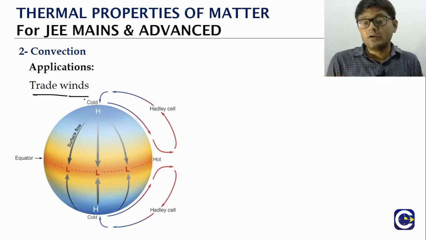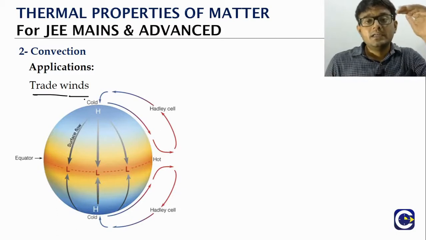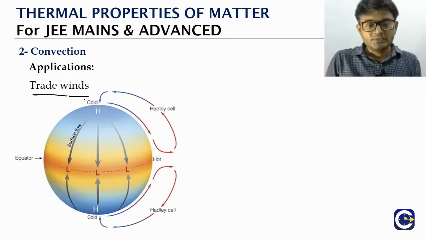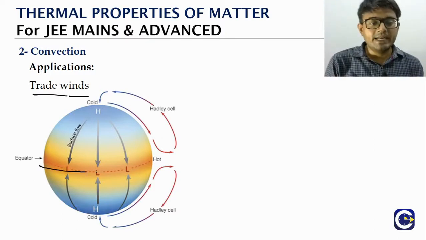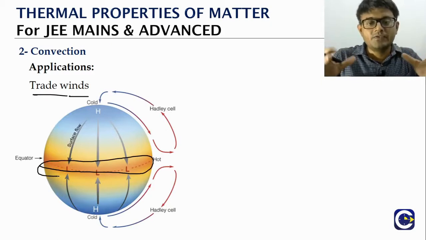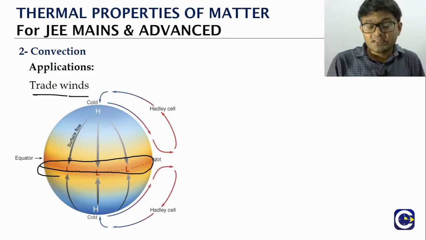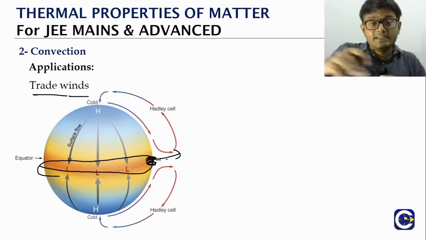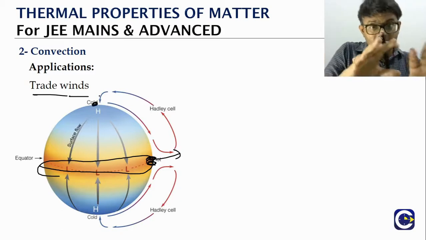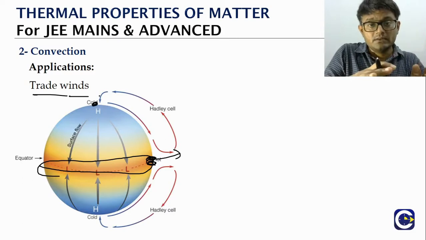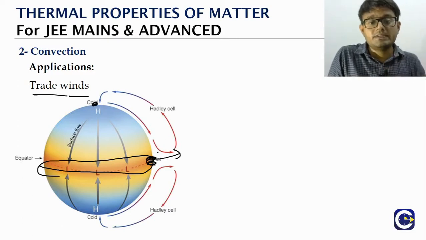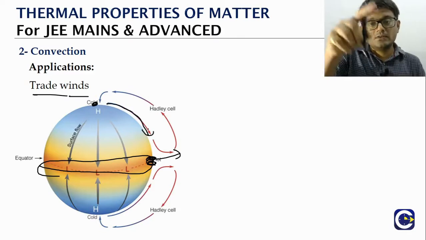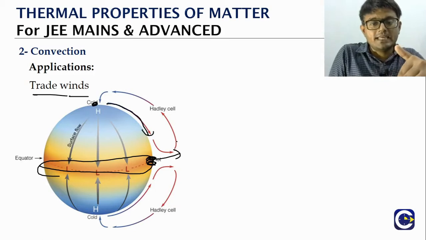So trade winds happen because the heat coming from the sun will not reach each and every part of the earth uniformly. Generally the region near the equator will be the hotter region, and more heat will reach there. As a result, the air molecules there will get heated up and rise, and the polar region will receive a lesser amount of heat. So the air current should come from the pole side to the equator near the surface of the earth. It will be a cycle.